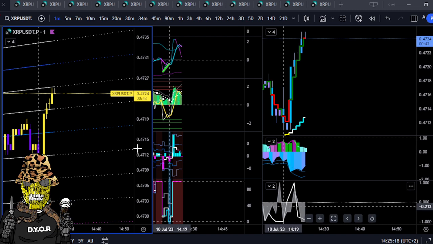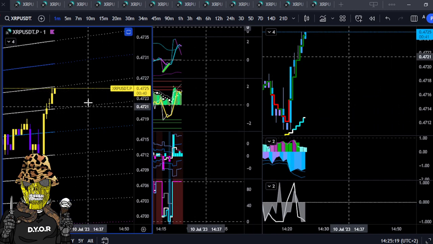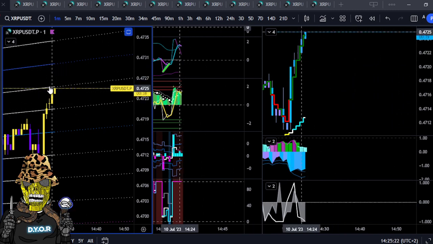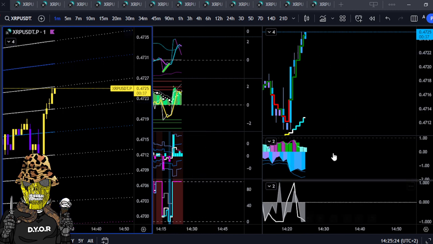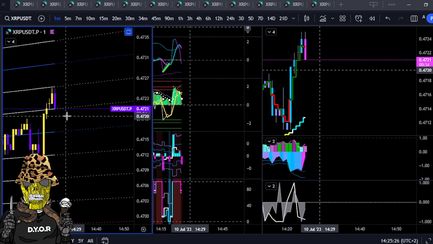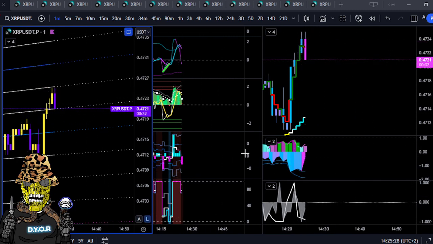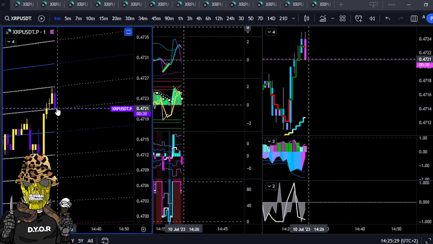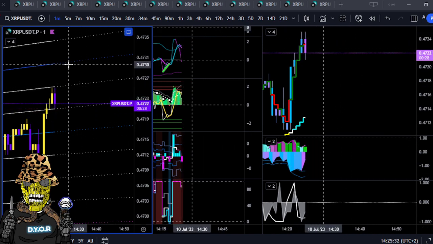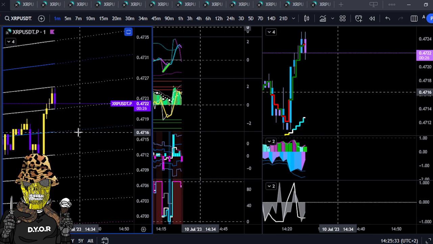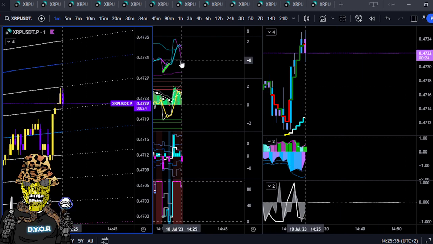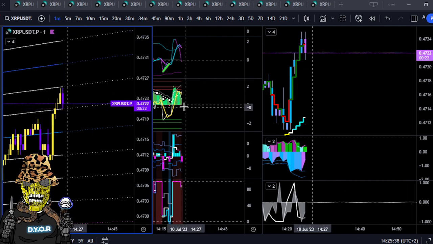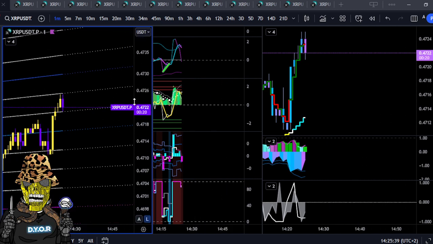Anyway, so what we're going to look for here is in a contraction phase, for the pump to continue, it needs to hold above one of these lines. And then in the expansion phase, there you go, down. So now this is the contraction phase that we're coming from. So if it holds above here, you can look for it to maybe touch that blue line. If it starts to close below here, you look for it to touch that blue line. All right, mean reverting down, any closes below there, continuation. General trend is dying down.